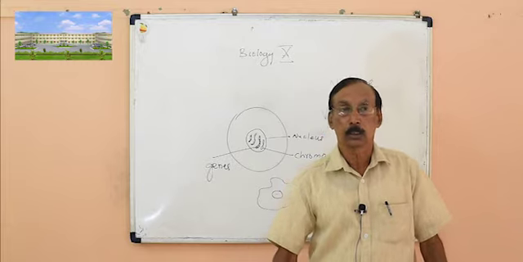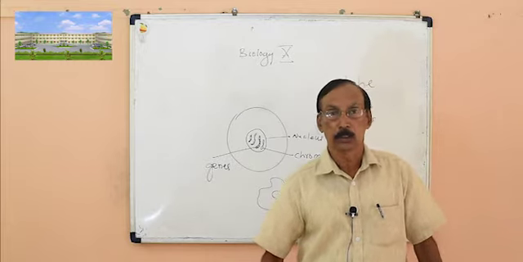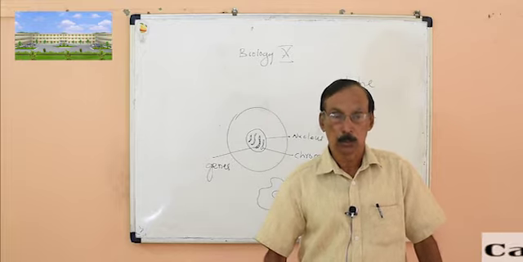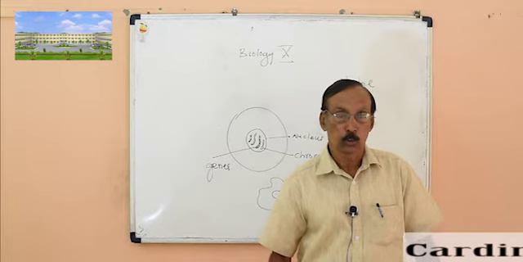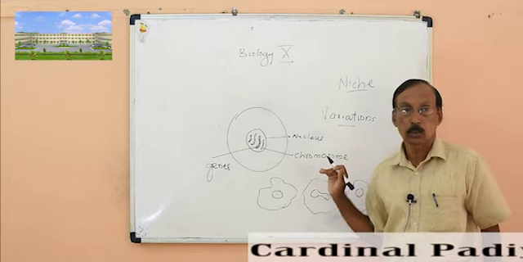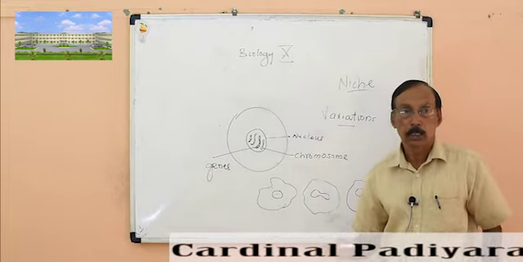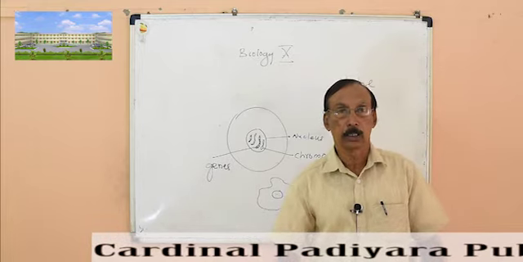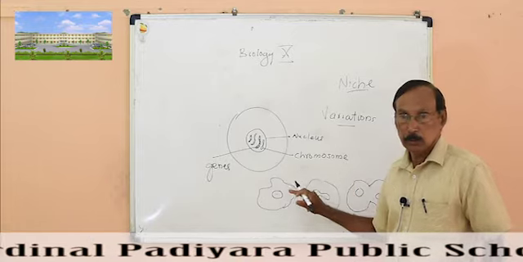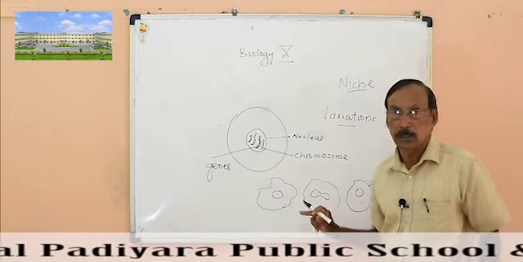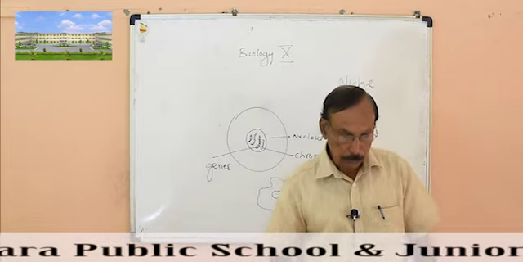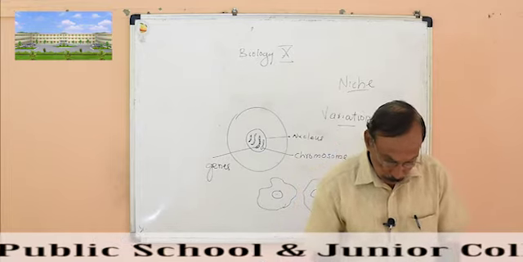Because of global warming, the temperature is increasing, so the water temperature also increases. If all bacteria are alike, all of them may die, and the whole species may die. But this will not happen because of variation. Some differences will be there between the bacteria, so some will be able to survive, and that is the advantage of variation.